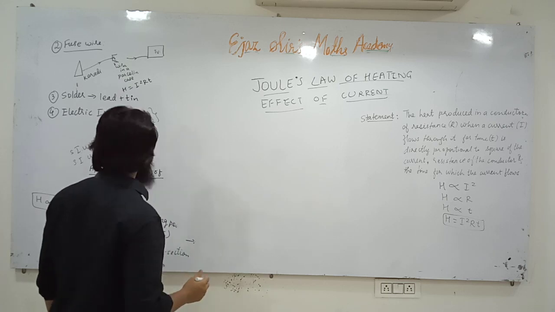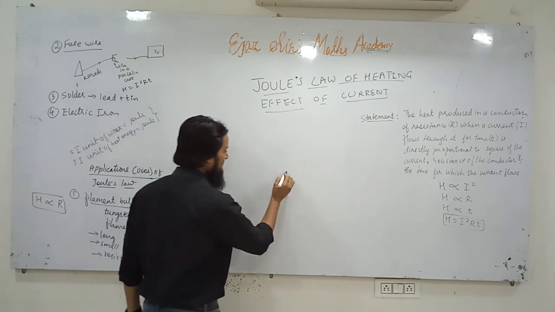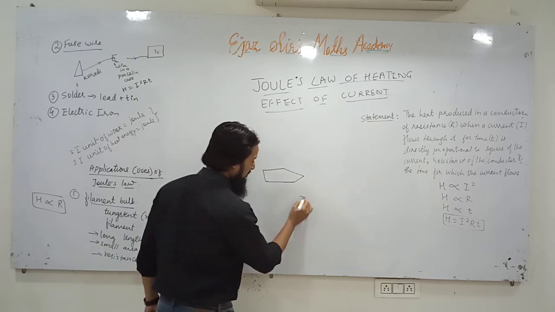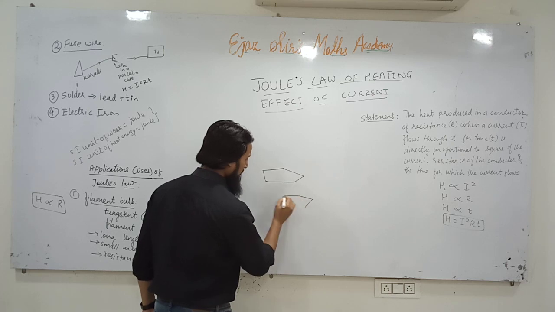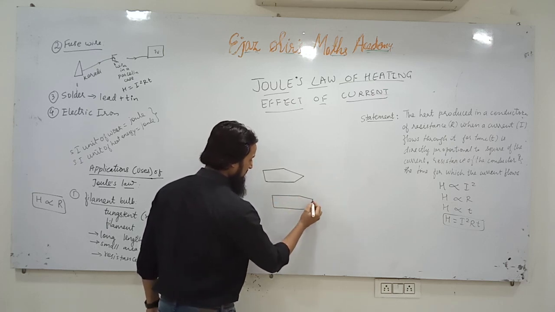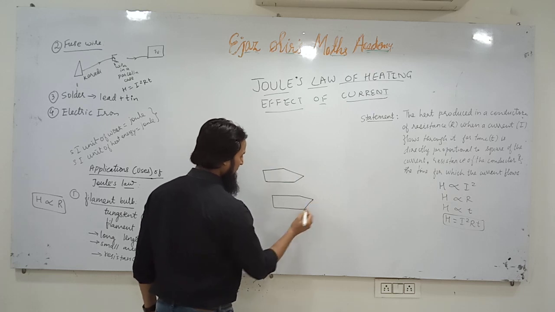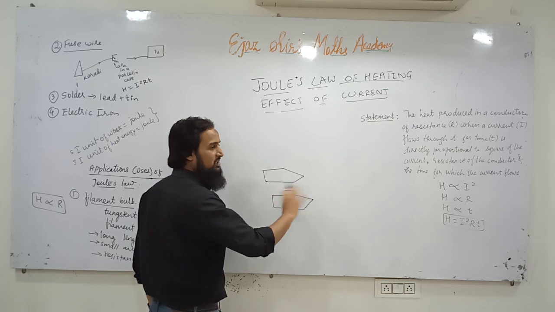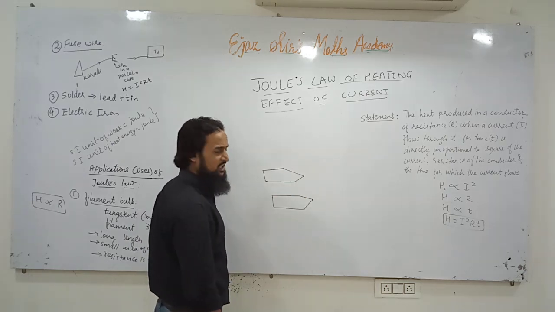Then the electric iron. In an electric iron, there is a metallic plate here, the upper plate, and there is a lower metallic plate. There are two plates. This is the base plate, lower metallic plate, generally made up of iron. That's why it is called electric iron, because the plates were generally made up of iron in the olden days.